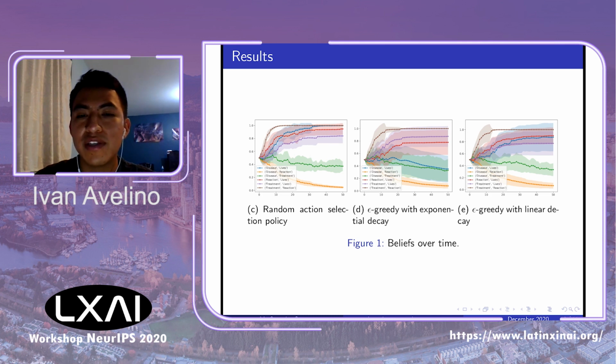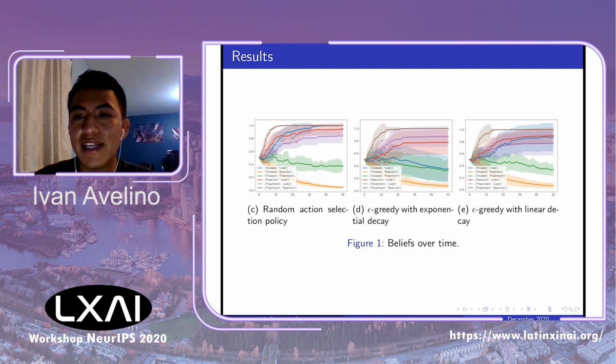One is a random action selection policy, and the remaining two are based on the epsilon-greedy method, which is similar to epsilon-greedy in reinforcement learning, where we begin with a high exploration rate, that is, a high probability of choosing a random action, and we decay this exploration rate to a minimum such that at the end, just the best actions are selected with a high probability.